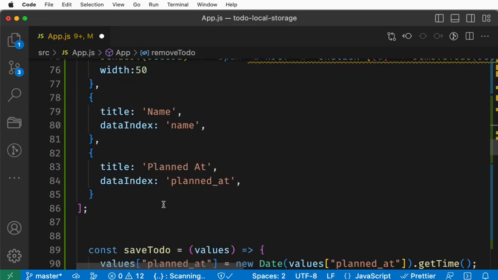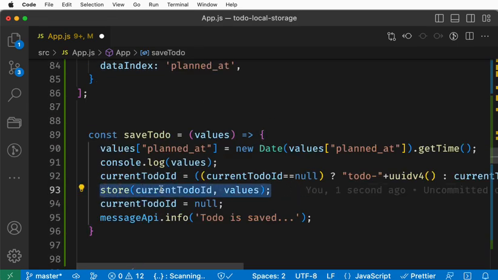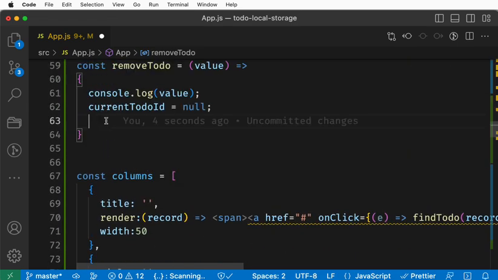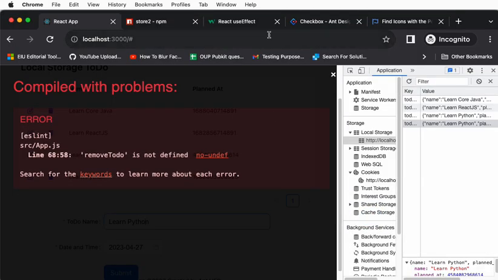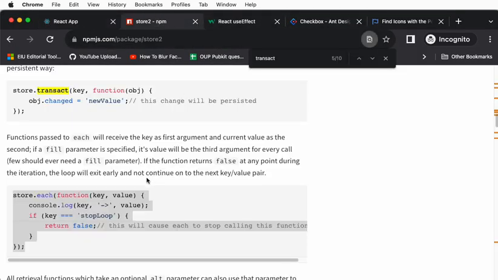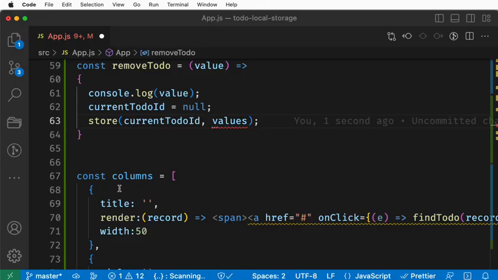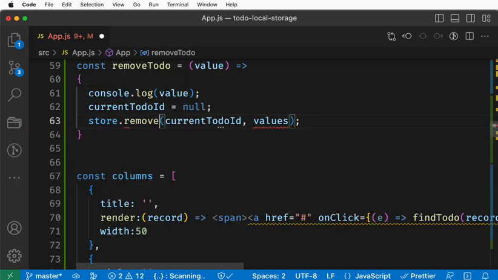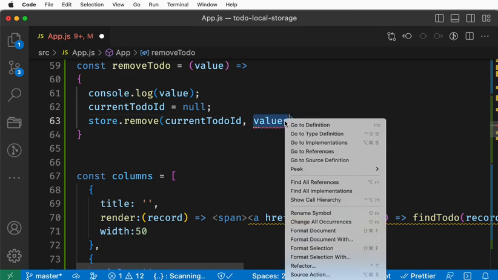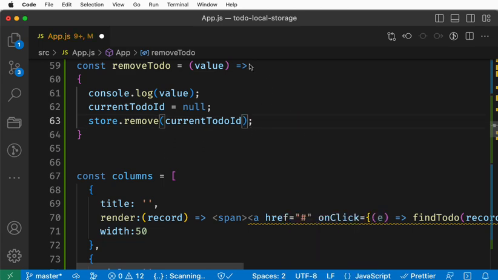We all know we have the store object, right? If you wish to refer to the API, go here. They say you can remove any item by the key. Just copy this key. Let's say store dot remove, remove by the ID we got.